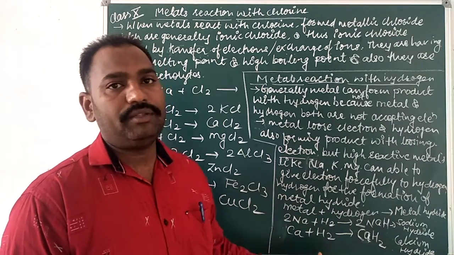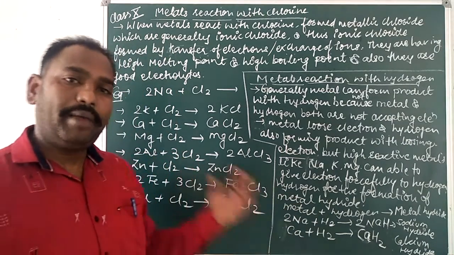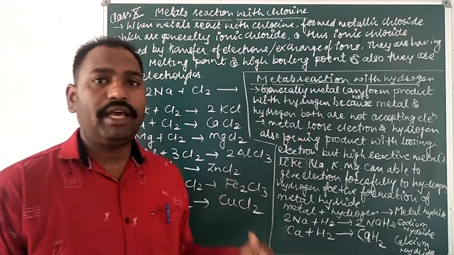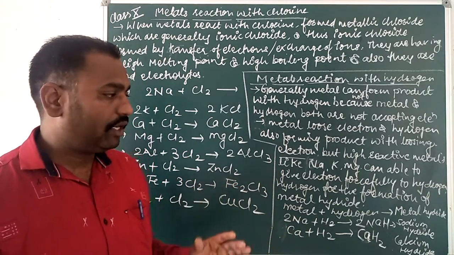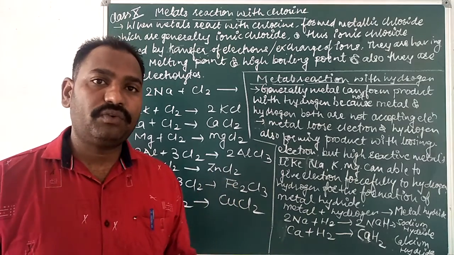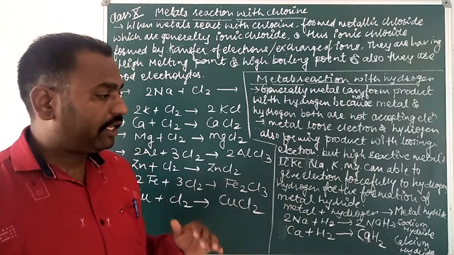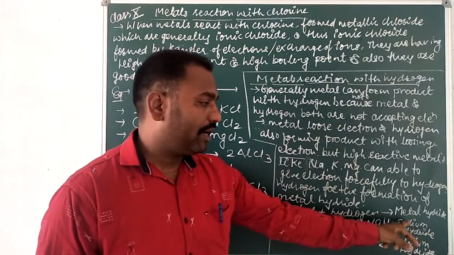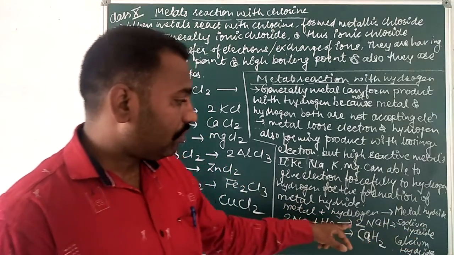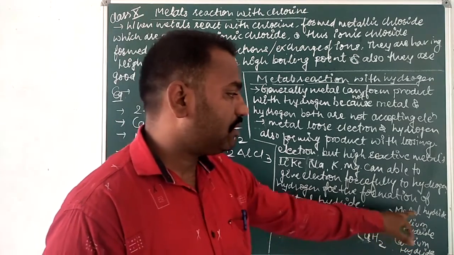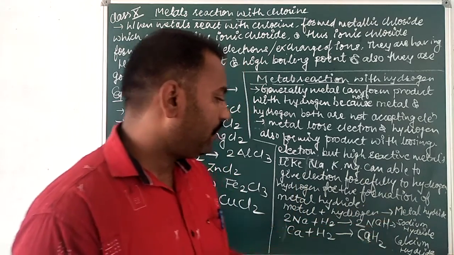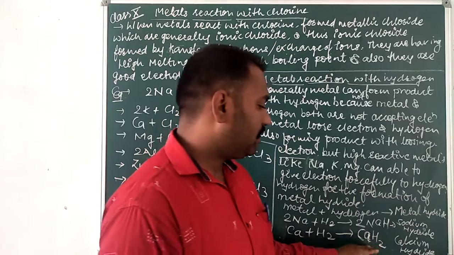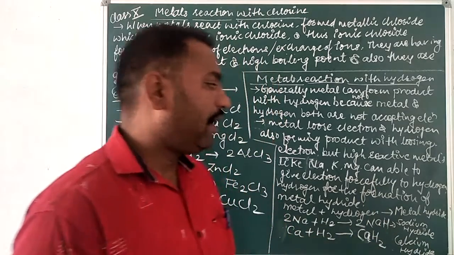Sodium, calcium, magnesium and potassium are highly reactive metals, so they can react with hydrogen, forcefully giving electrons to hydrogen to form metal hydrides. So metal plus hydrogen gives metal hydride: 2Na plus H2 gives 2NaH, sodium hydride, and Ca plus H2 gives CaH2, calcium hydride.